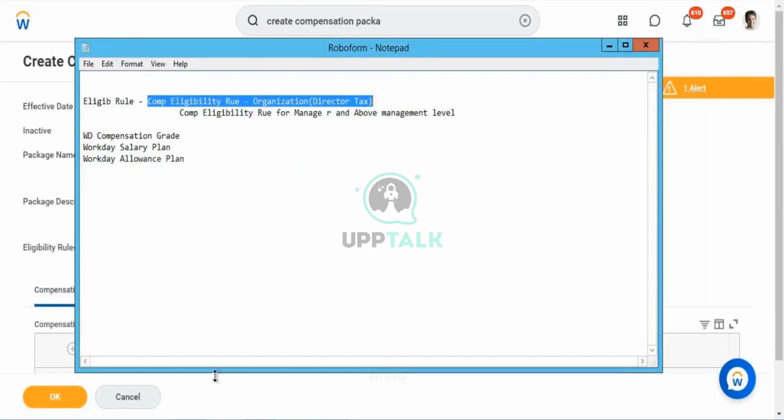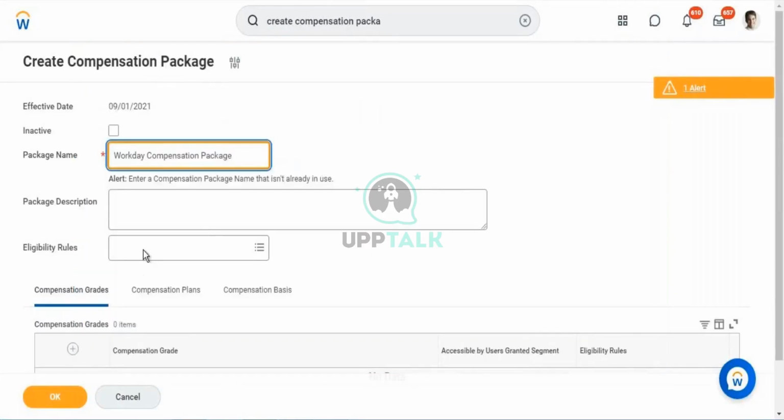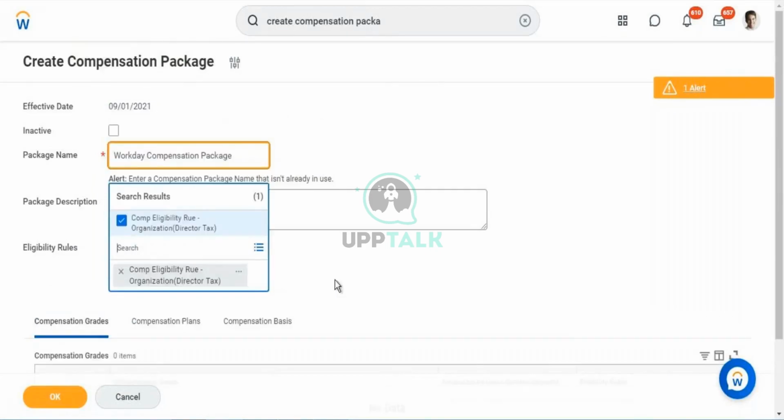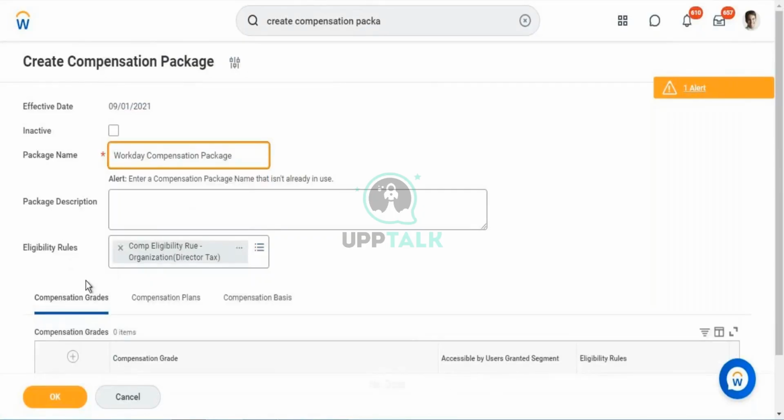People who are getting hired under this organization should be covered, whatever eligibility rule that we are giving here. Whenever you are offering this compensation package to all the employees, probably not.